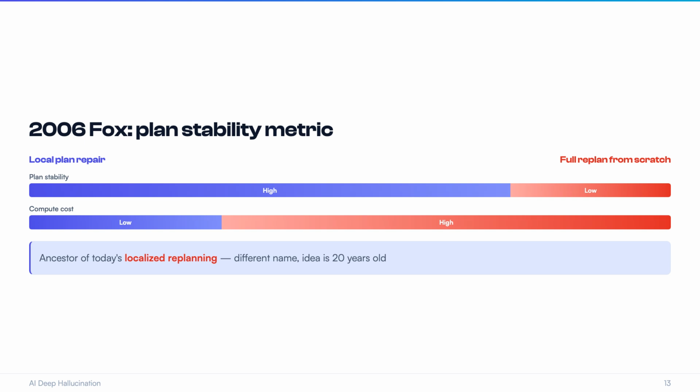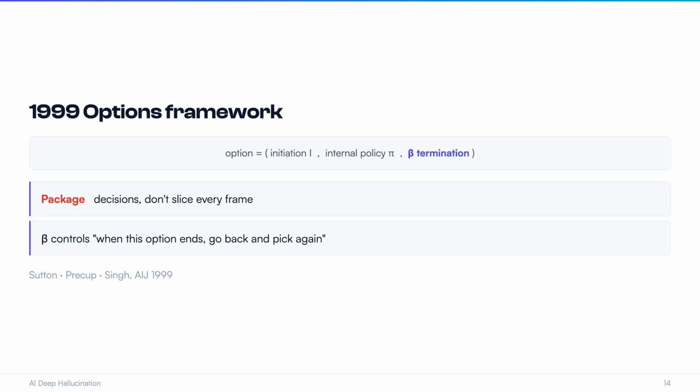How about the third discipline, RL? RL has the most systematic research on when to switch decisions. In 1999, Sutton, Precup, and Singh proposed the options framework. Instead of deciding at every frame, package decisions into an option, with a beta termination function that decides when this option ends and you go back to choose again. Beta function? Sounds abstract.